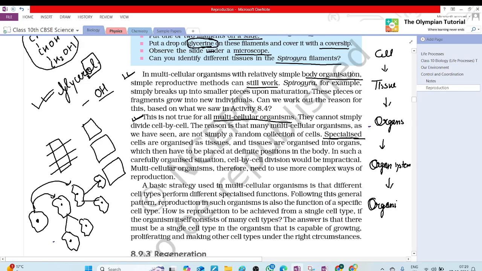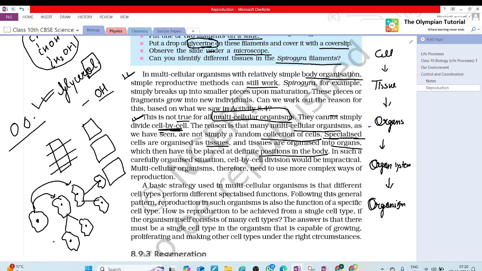So fragmentation is not true for all multicellular organisms. They cannot simply divide cell by cell. ऐसा पॉसिबल नहीं है सेल बाय सेल इनमें डिवीजन हो. The reason is that mainly multicellular organisms, as we have seen, are not simply a random collection of cells. ऐसा कोई कलेक्शन नहीं है कि कैसे भी सेल अरेंज हो गए. प्रॉपरली अरेंजमेंट होता है. As I told you, the cells are organized in tissues, tissues are organized into organs, which then have to be placed at definite positions. जो भी tissues हैं वो definite position में होते हैं.